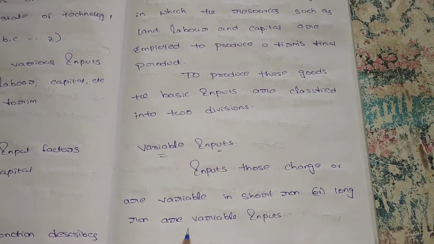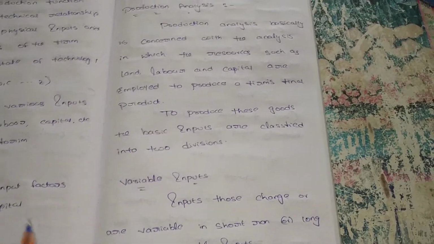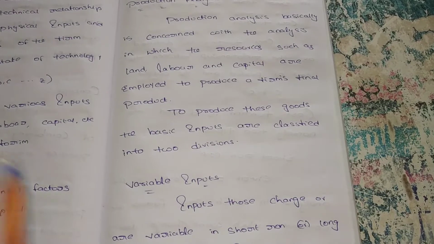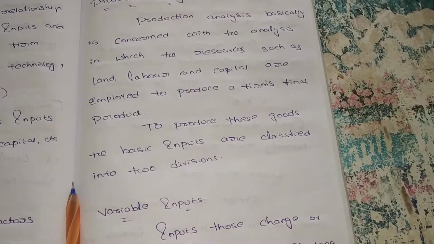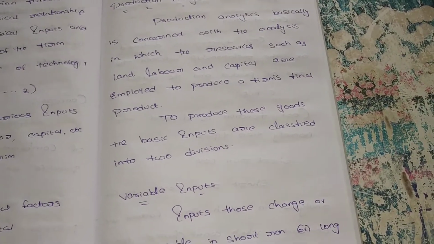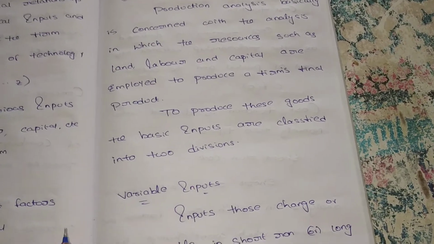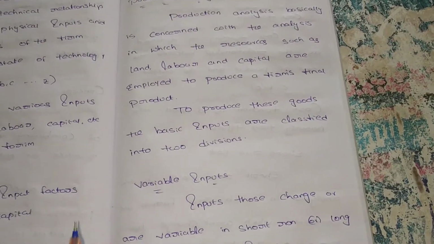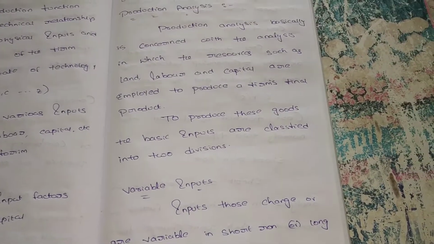Short run or long run are known as variable inputs. Variable inputs are changed in the short run or long run. Suppose I take an example. I want to produce biscuit packets. For this production, what are the variable inputs?